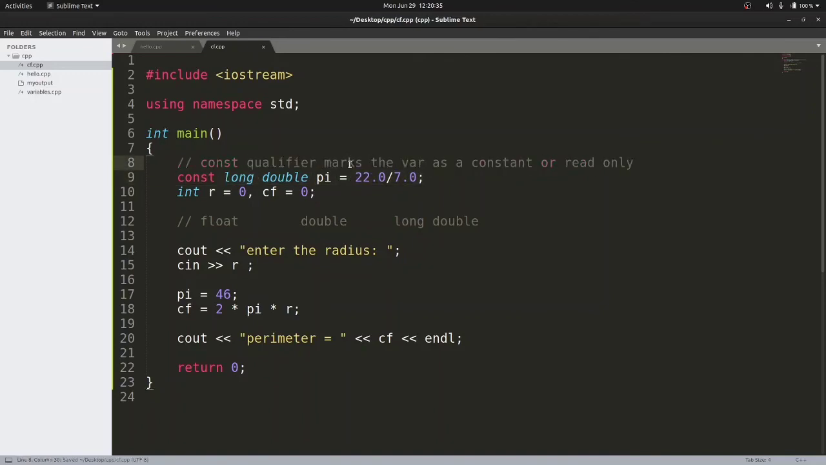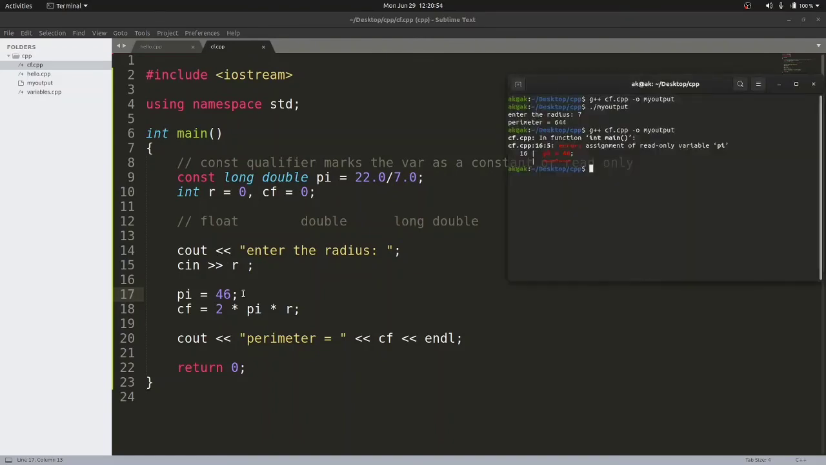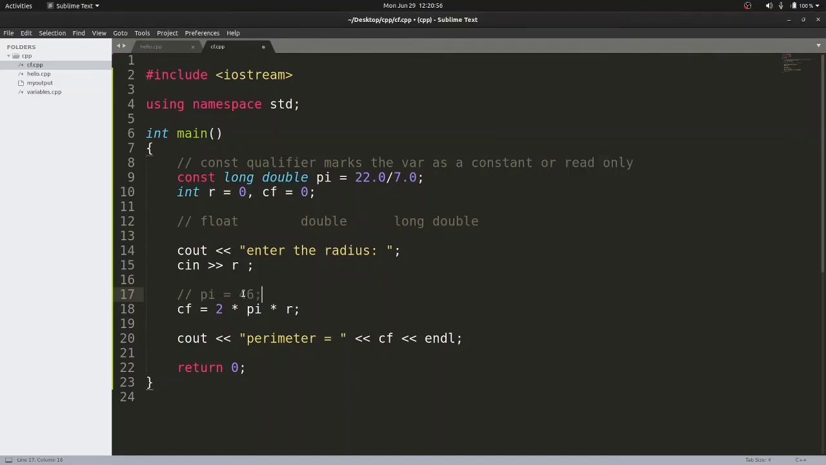So this makes my program safe, right? Due to this keyword, if the programmer tries to make changes, or tries to assign a different value to a constant, which is very much undesirable, then our compiler will throw an error. So this was all about const.